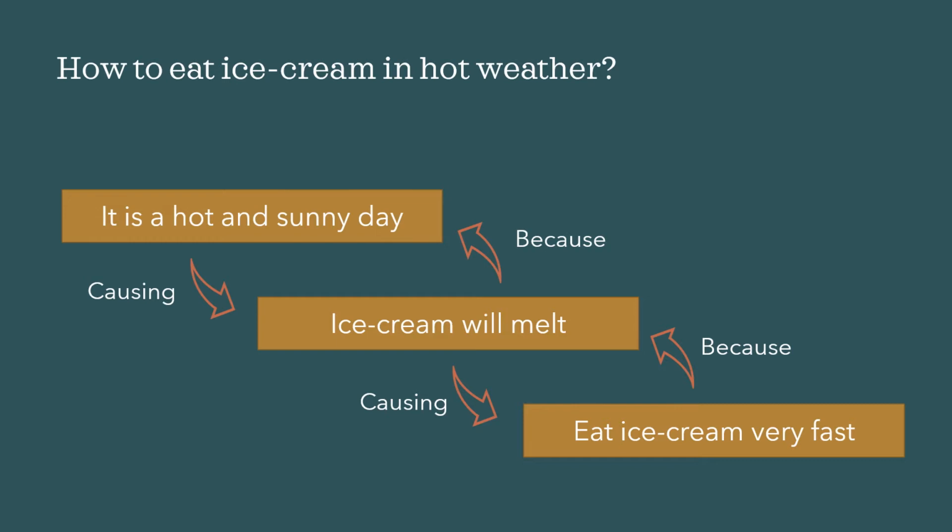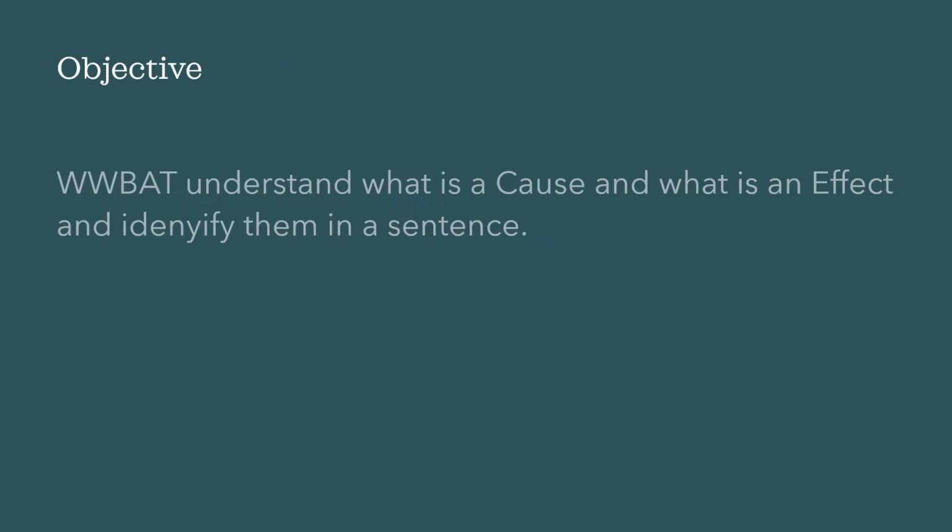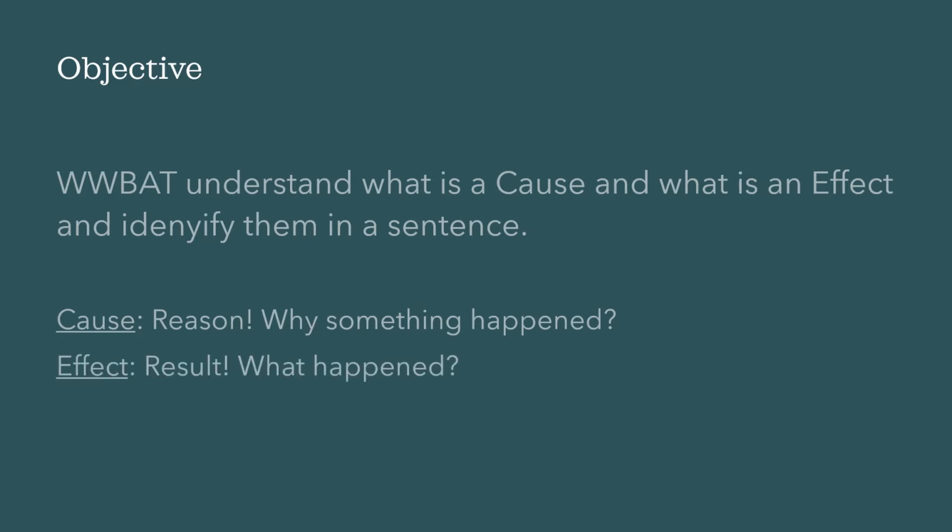Which brings us to our objective today. We will be able to understand what is a cause and what is an effect and identify them in a sentence. What is a cause? It is the reason why something happened. Effect? It's the result. What happened?